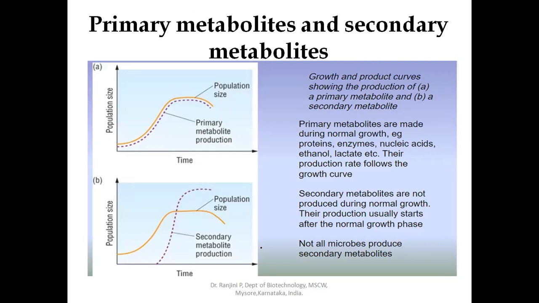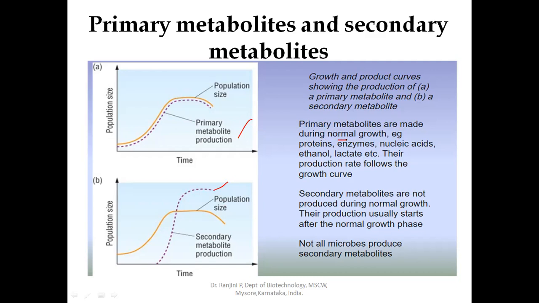So these are the curves which are showing the production of primary metabolites and the secondary metabolite. Curve A is showing the production of primary metabolite. Curve B is showing the production of the secondary metabolite. Primary metabolites are the metabolites which are produced by the microorganism during the growth phase or the exponential phase of the cell growth, and they are very important for the cell growth and development.